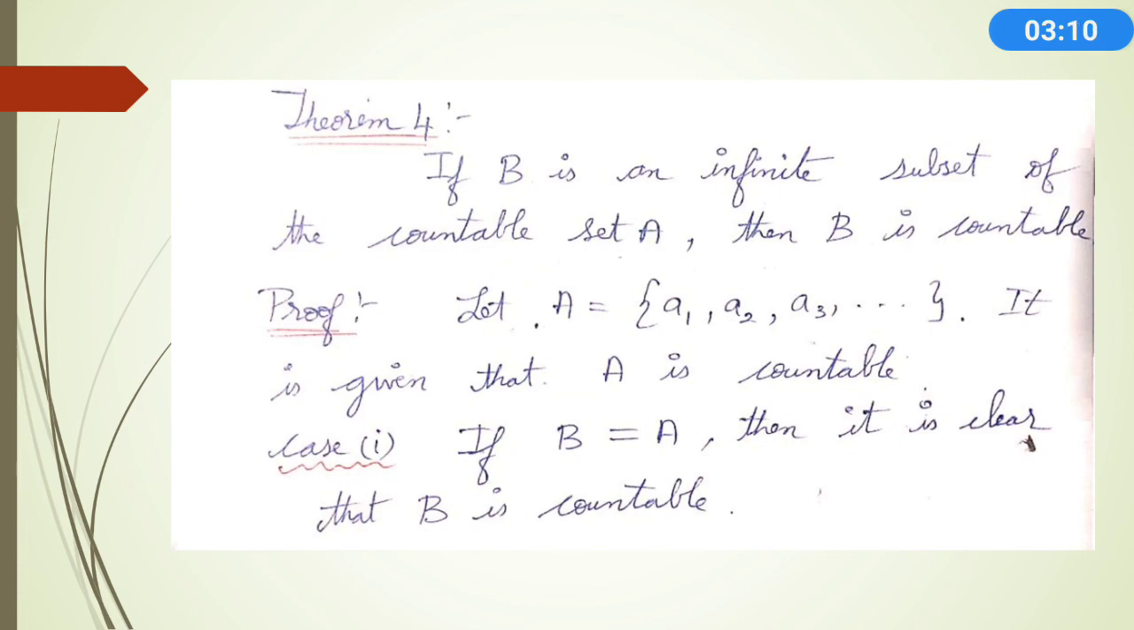So let A equal a1, a2, a3, etc. In the example, I took A as the set of all natural numbers. Here we are taking the general case, a1, a2, a3, etc. What is given in the statement? A is countable. As I said, we have to consider two cases. First, case 1, that is, B and A are equal. If they are equal, obviously B is countable.